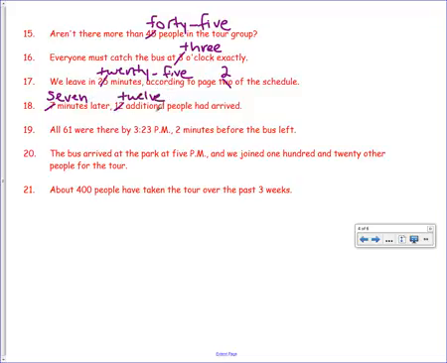All 61 were there by 3:23 p.m., 2 minutes before the bus left. 61 is written out because it's under 100. And 2 is written out also because it is under 100. The bus arrived at the park at 5 p.m. and we joined 120 other people for the tour. Because it's followed by PM, 5 can be the numeral, and 120 is over 100, so we can actually write the numeral 120. About 400 people had taken the tour over the past 3 weeks. 400 is an even number of 100, so anytime it's 100, we write it out, 400. And 3 is under 100, so we write out 3.